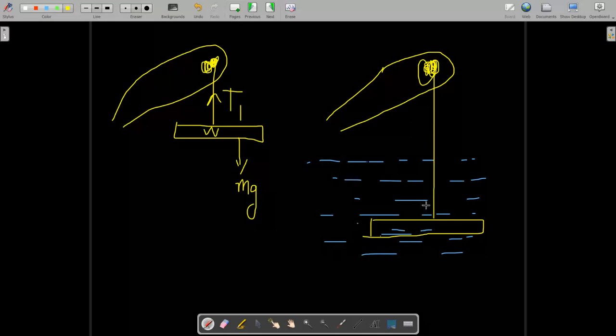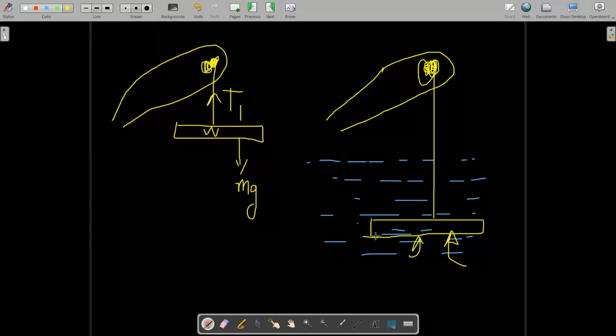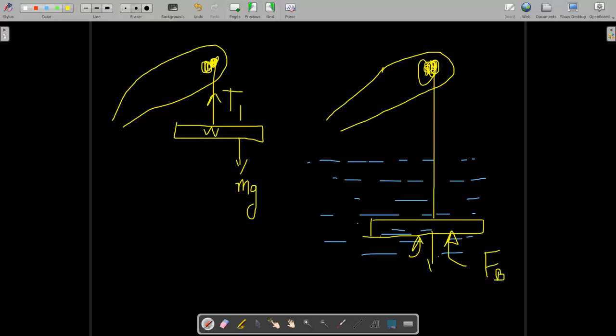As you know, when you immerse any body in a fluid, the buoyancy force acts on the body, and the force is equivalent to the weight of fluid displaced by that block. So this is the buoyancy force Fb acting upward, the weight of the block acts downward, and the tensile force in the rope is T2 in this case.